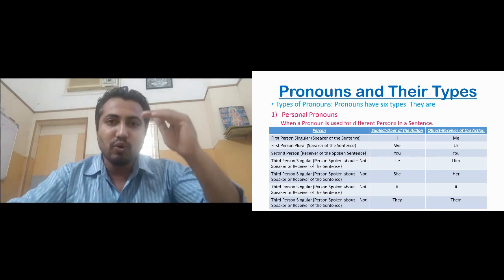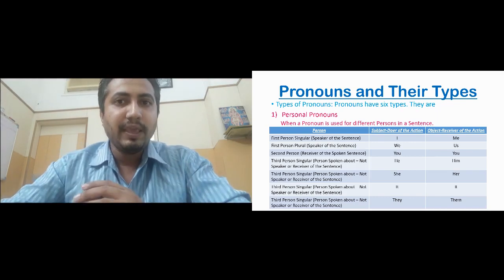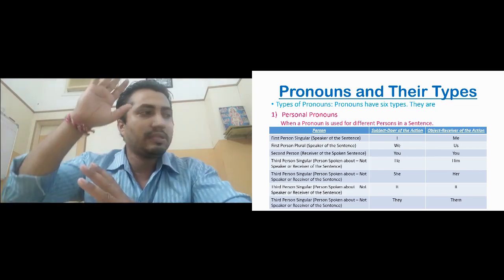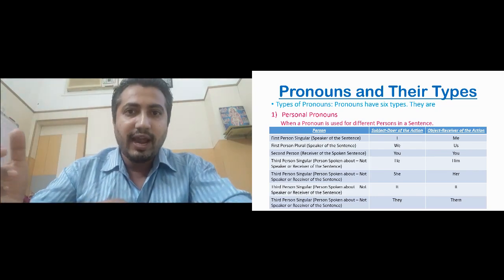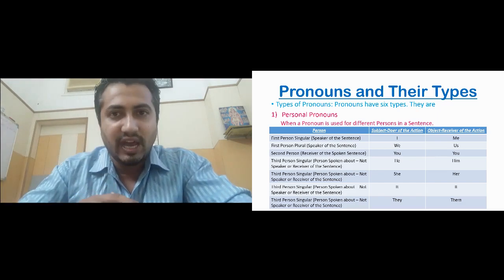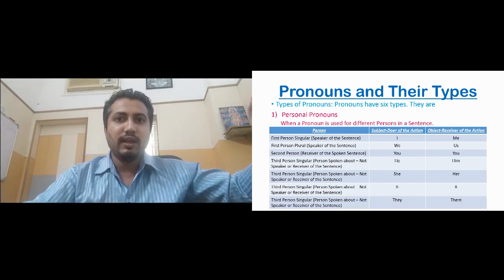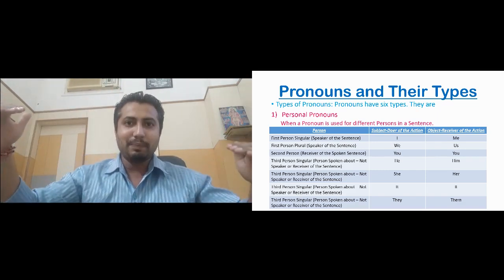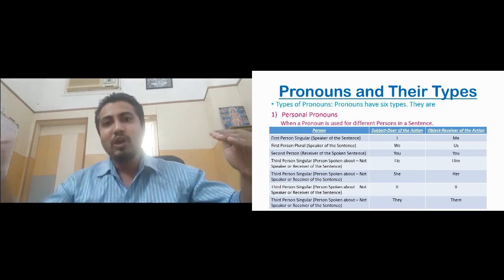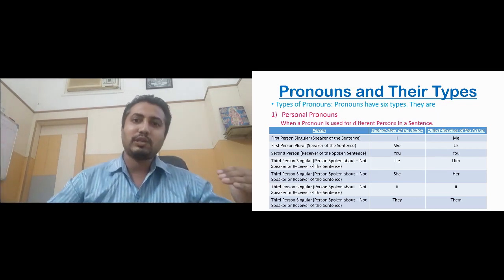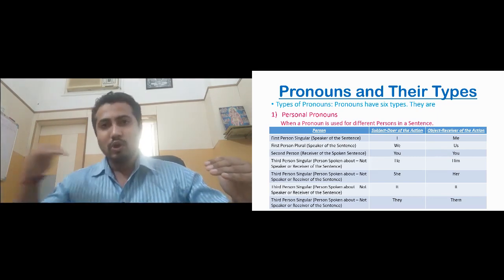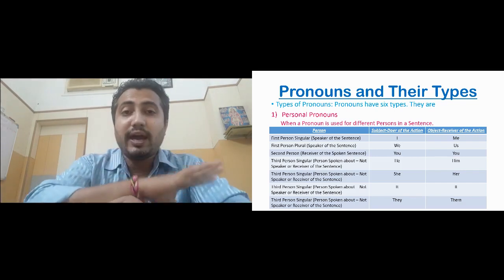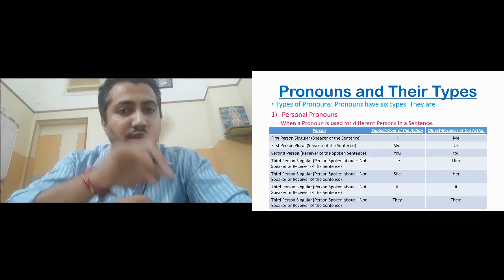Here, if you look at the list, there is a table given, and in the table, the first column is person, the second column is subject, that is the doer of the action, and the third column is object, that is the receiver of the action. That is, in this person, in subjective case what will be the pronoun, in objective case what will be the pronoun. Another person, in subjective case what will be the pronoun, in objective case what will be the pronoun. Next person, in subjective case what will be the pronoun, in objective case what will be the pronoun. This is how this table is explained, and I am sending a photo of this table to all students